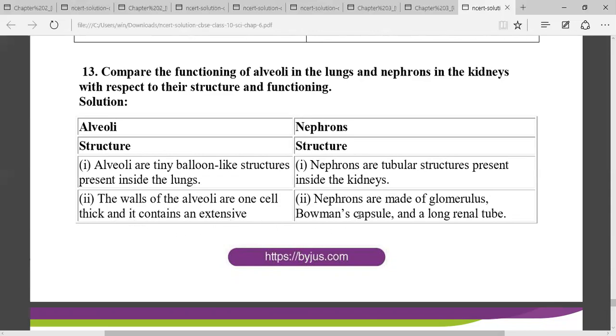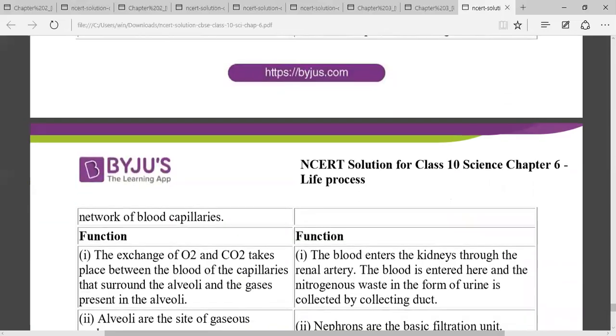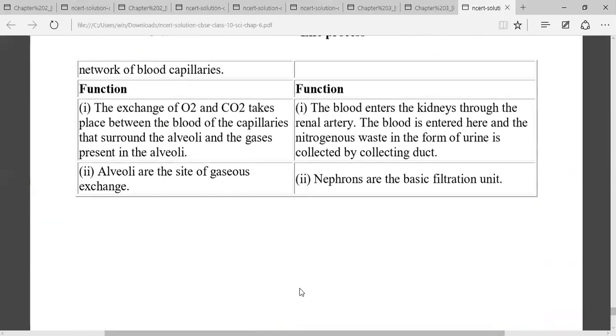Nephrons are made of glomerulus, Bowman's capsule, and long renal tubules. The function of alveoli is to help in the exchange of oxygen and carbon dioxide between the blood in the capillaries that surround the alveoli and the gases present in the alveoli.